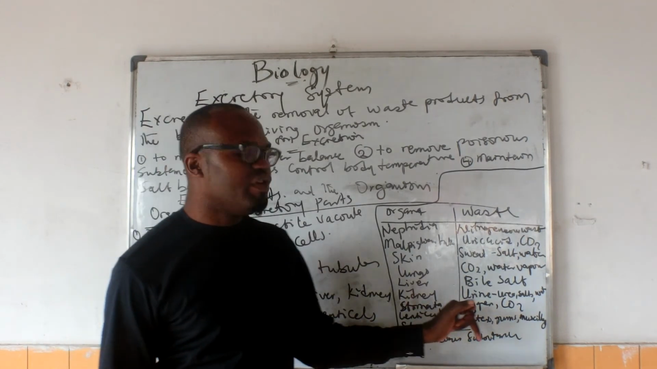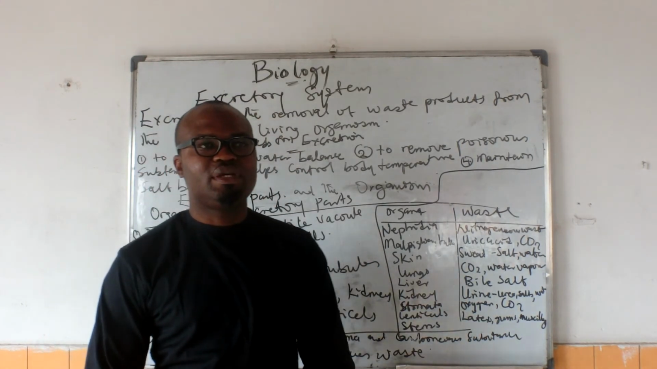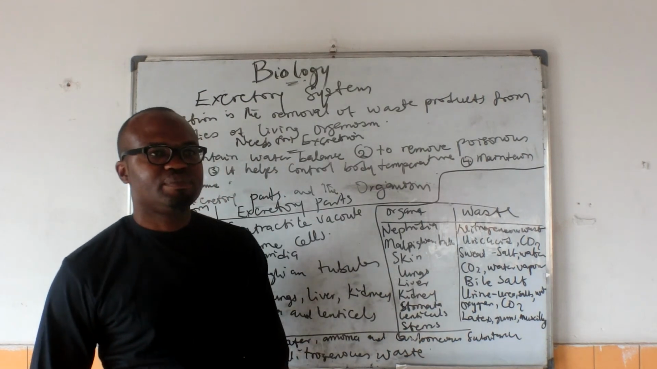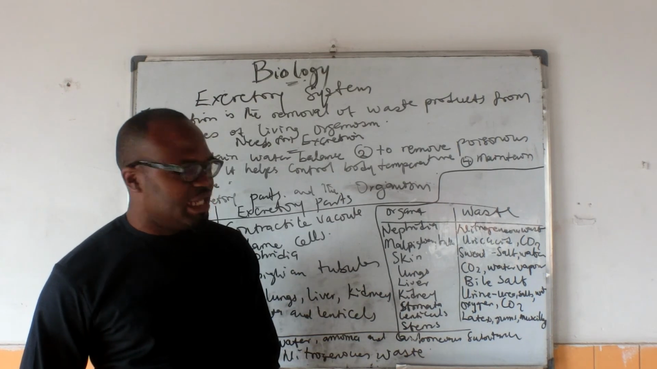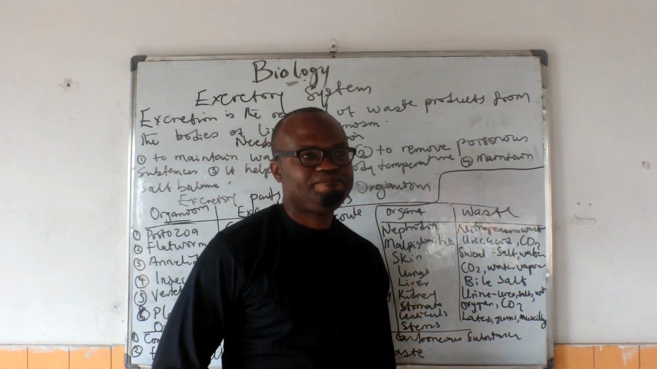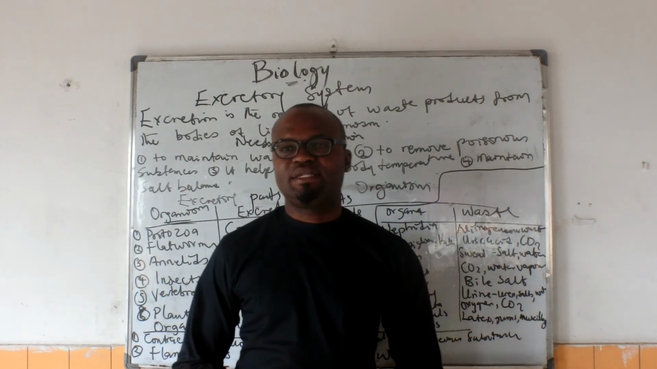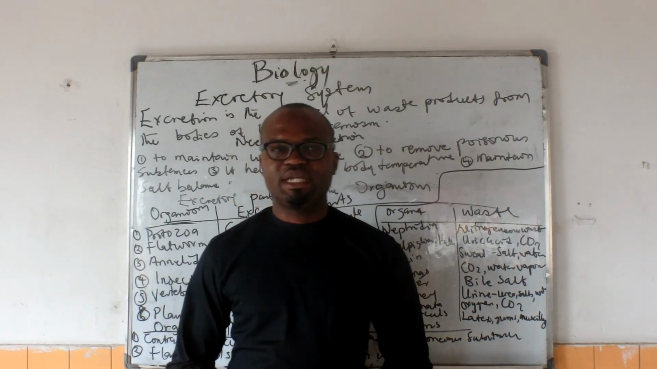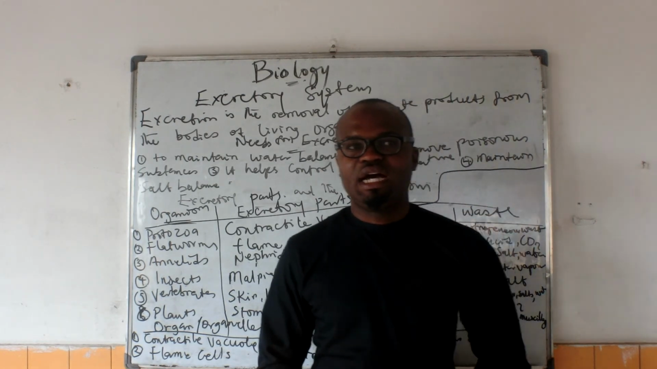The stomata remove oxygen and CO2. And the stems of plants, the angiosperms, remove latex, gums and mucilage. So those are the various parts of the organisms and the various excretory products that come out from them.